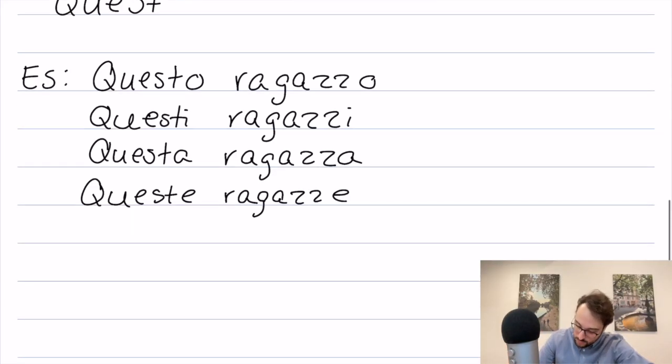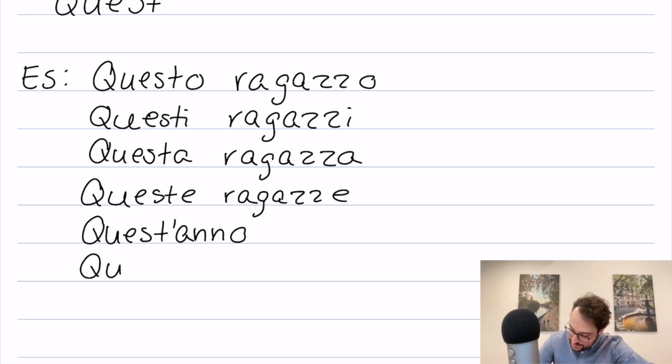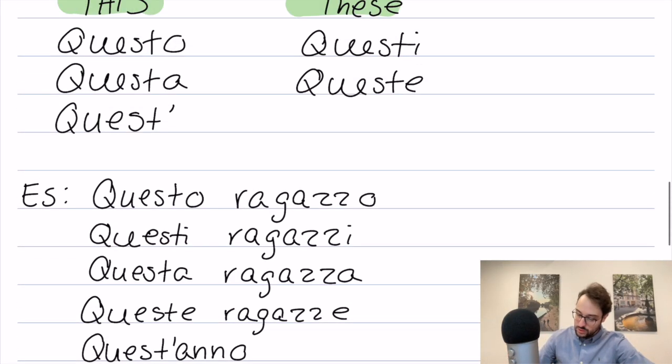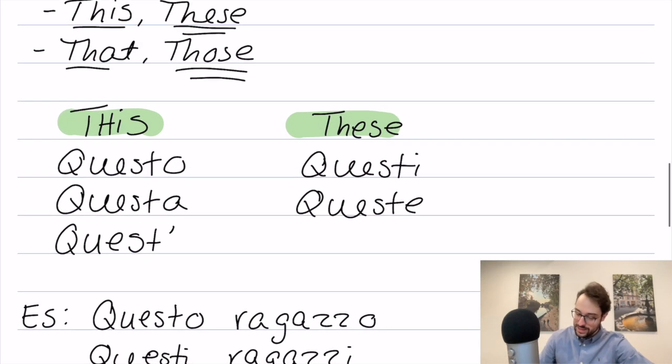And then to use quest with an apostrophe, we can say quest'anno, this year, or quest'università, this university. Awesome. Very cool. And now let's go into that and those. So right here, we did this and these. Now we're going to move on to that and those.